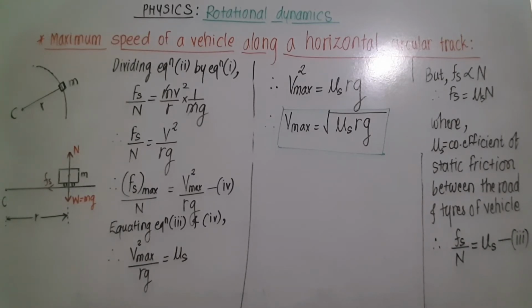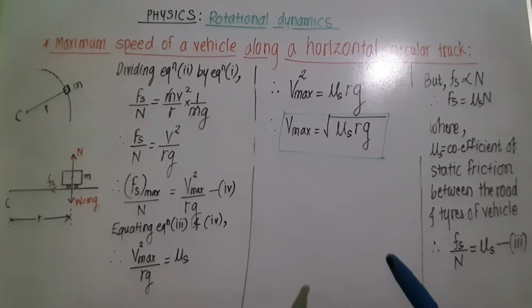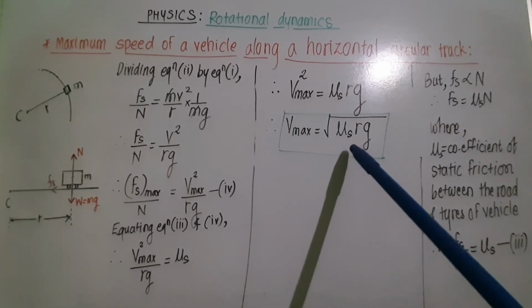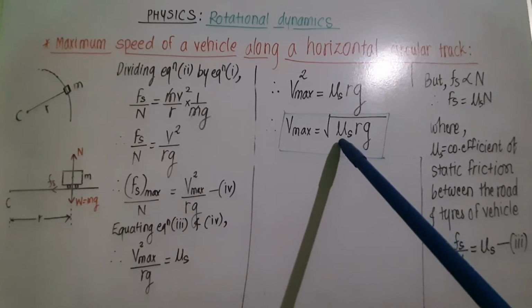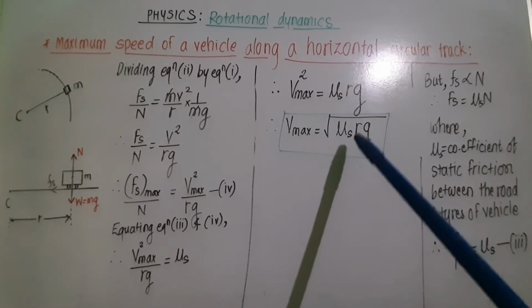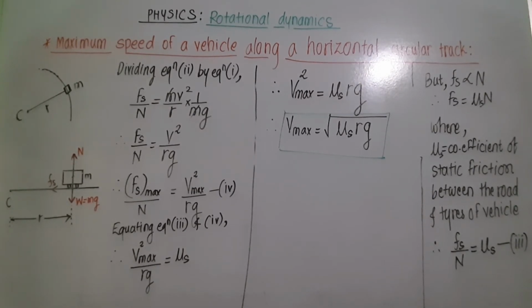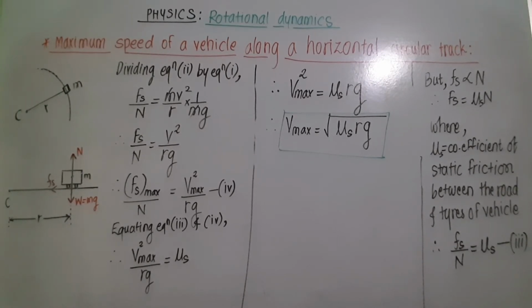And why will this happen? At that time the centrifugal force which is acting on that vehicle will not be balanced by this force due to friction. Now if we want to increase the safety speed of a vehicle for a given curved road of constant radius r, we have to increase the coefficient of static friction. And to increase the coefficient of static friction, we should make the road surface rough. But this will cause wear and tear of tires. It would not be economical. So this is not possible.